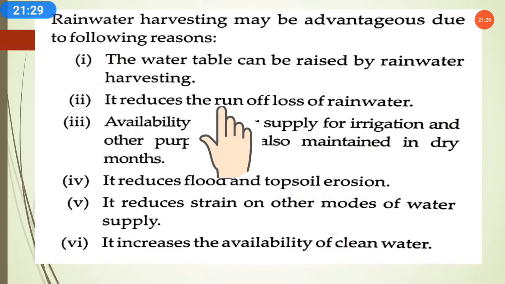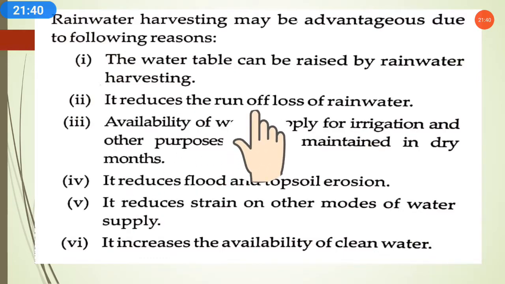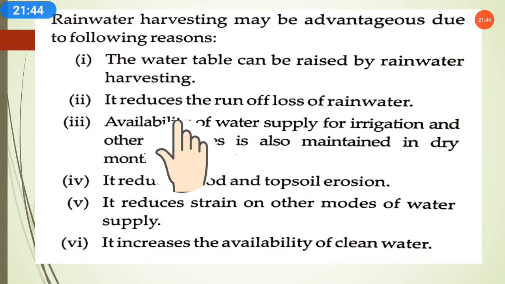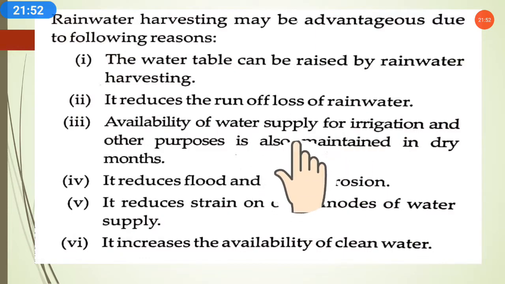Then, it reduces the runoff loss of rainwater. If more water is stored and used for a groundwater recharge system, less water will run off on the road, so the loss of rainwater will be less. It reduces the runoff of rainwater. Mostly, rainwater will be saved and stored.